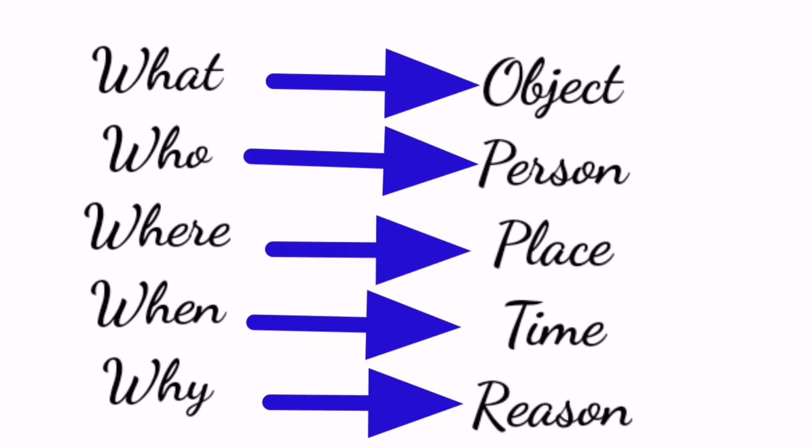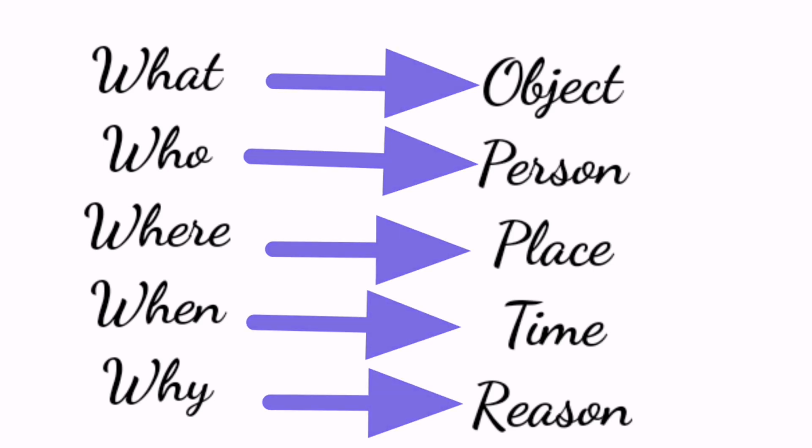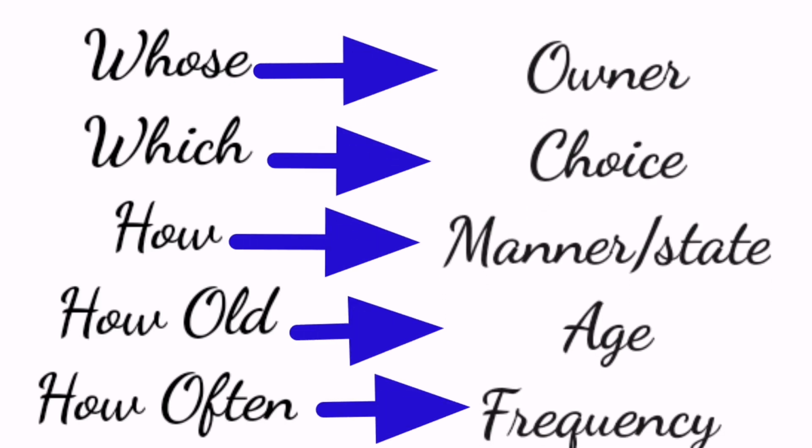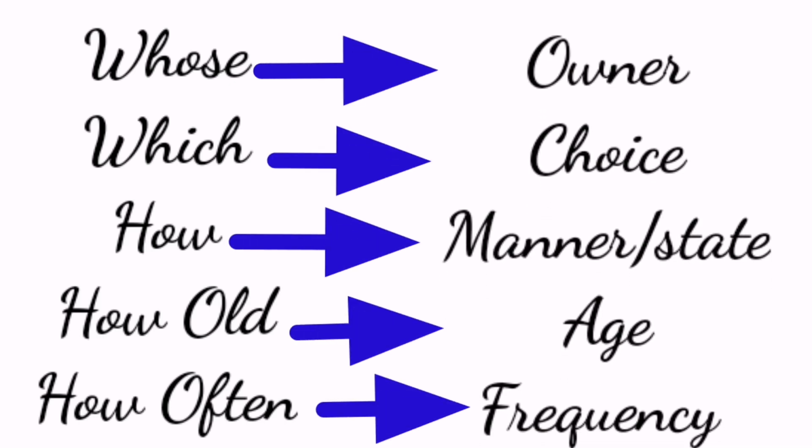Well, we use what for object, who for the person, where for the place, when for the time, why for the reason, whose for the owner, which for the choice, how for the manner or the state, how old for the age, how often for the frequency.